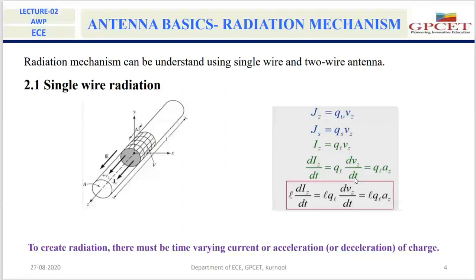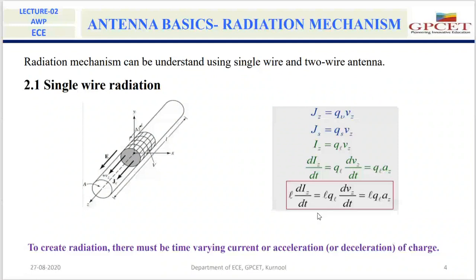Since the wire length is L, I multiply all three terms by L. Therefore, L into dIz by dt is equal to L into QL dVz by dt, which is equal to L into QL az.